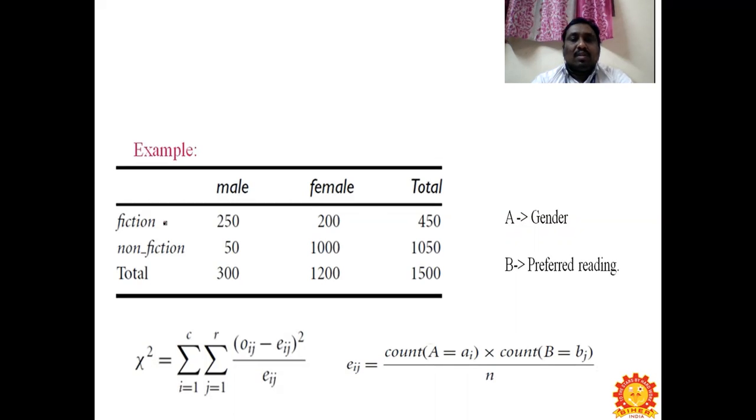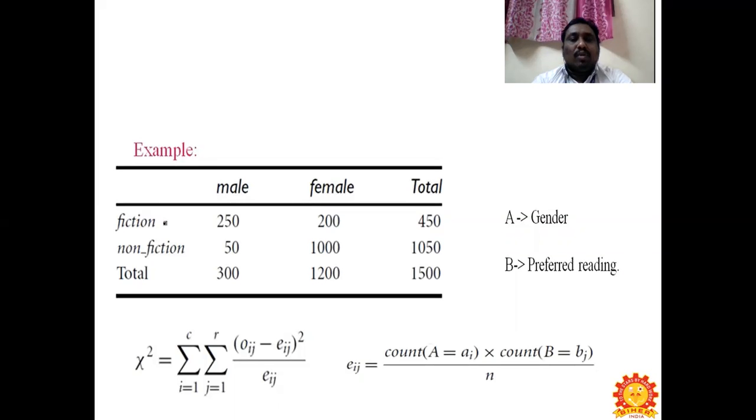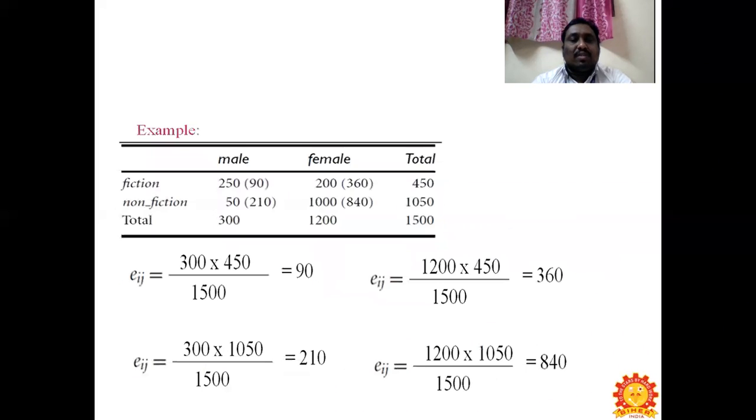You can see the example here. We find the expected values using this formula: for male fiction we get a value of 90, for female fiction 360, for male non-fiction 210, and for female non-fiction 840. The values have been marked here.